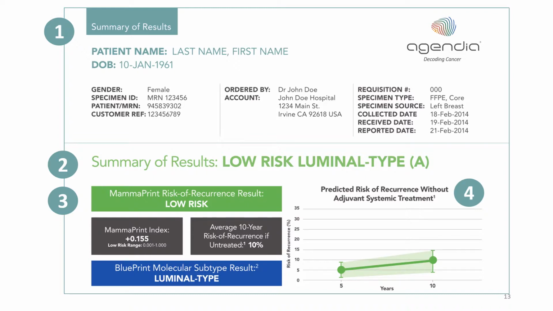In point number 4, we can see the risk of recurrence in untreated patients shown in a graphic format. So it's risk of recurrence plotted against time. We see risk of recurrence at 5 and 10 years. Those are the two green points. And the light green shading in between indicates the confidence intervals.